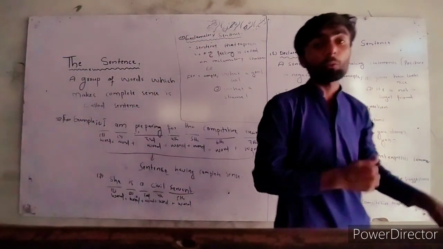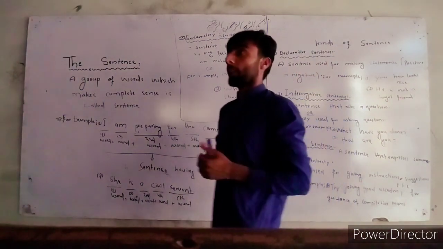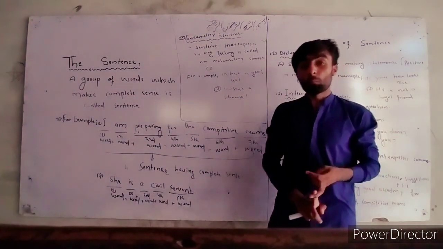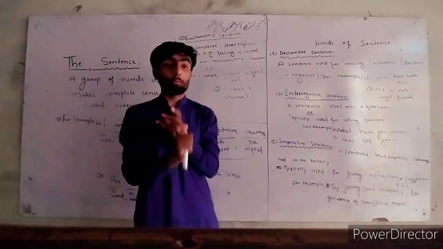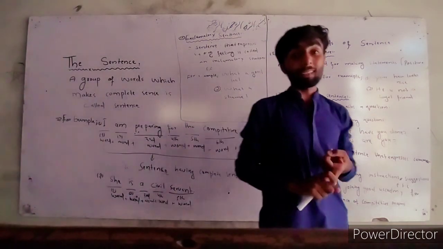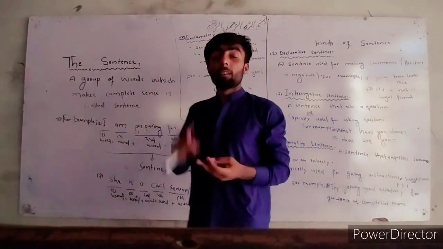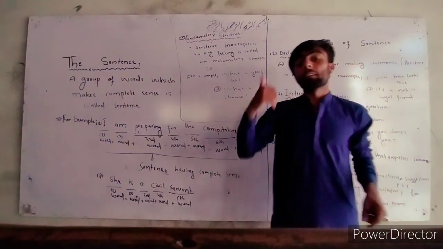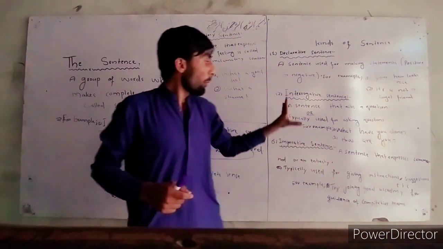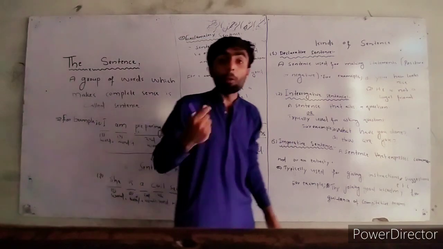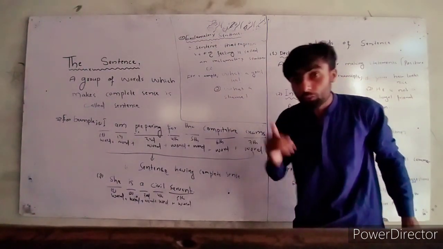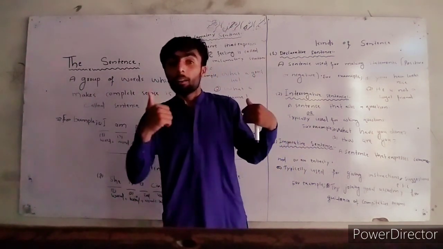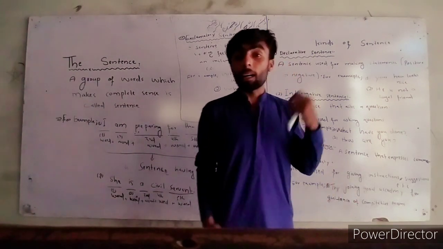The interrogative sentence has many types. As I have told you before, there are two types of interrogative sentence: the confirmative sentence and the informative sentence. And there are also other types: the single-ended sentence, double-ended sentence, and tag questions. When we study the interrogative sentence individually, we study deeply the sentence structure of the interrogative sentence: how to write a question, how to write a negative question, how to write affirmative questions.